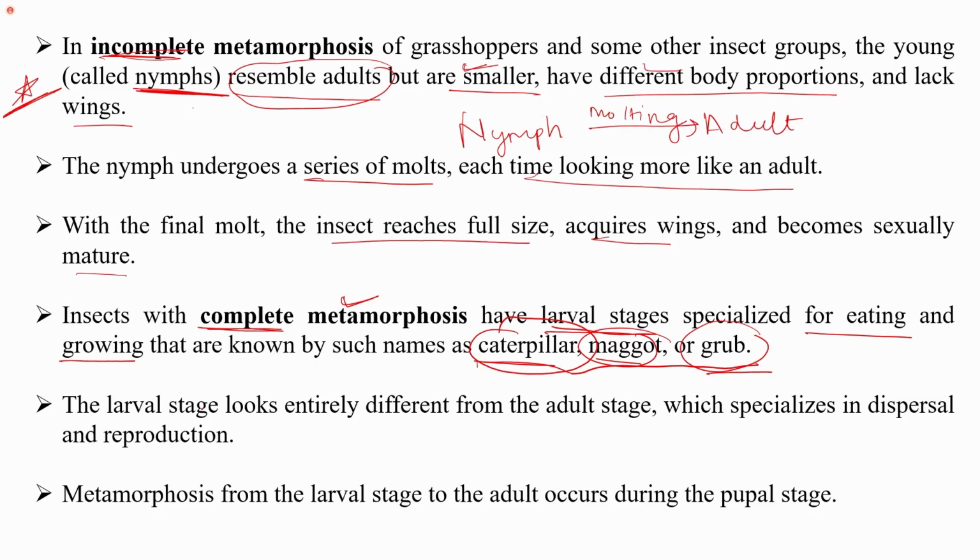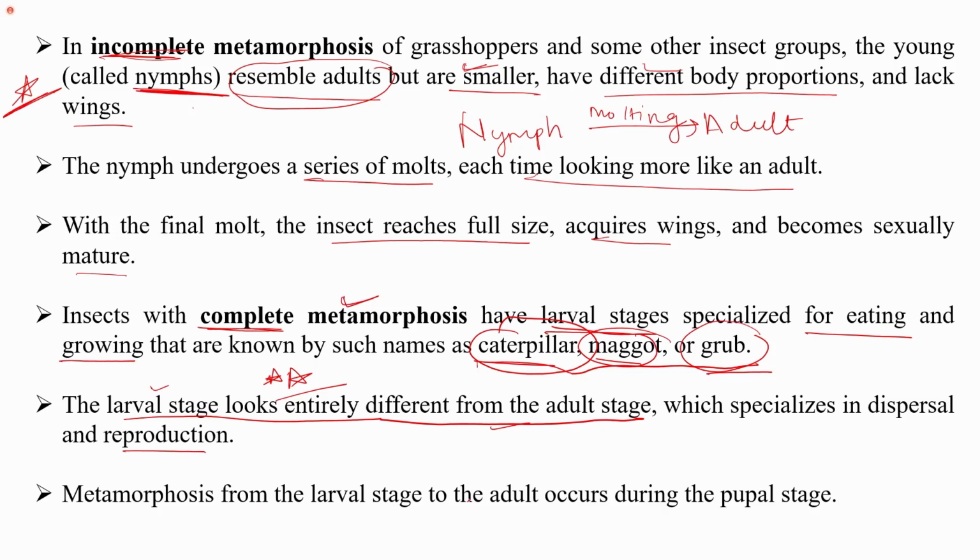So the larval stage here looks entirely different from the adult stage. This is a very important point. This is a complete metamorphosis, a complete change in the morphology, in the form, in which the larval stage looks entirely different from the adult stage, which specializes in dispersal and reproduction. So the adult stage has reproductive organs developed. The young larval stage does not. Although this is also the case in the nymph, in nymphs the morphology or the outer structure or the form is almost similar to the adult, just that the size is smaller.